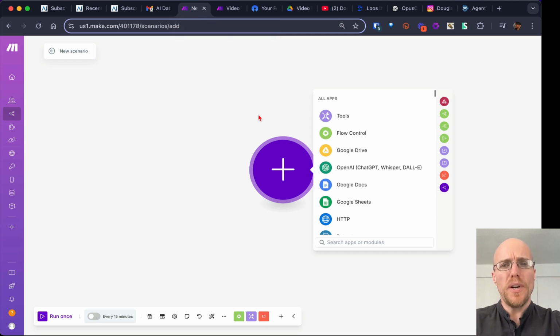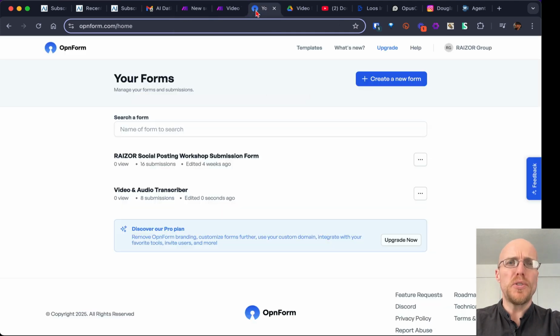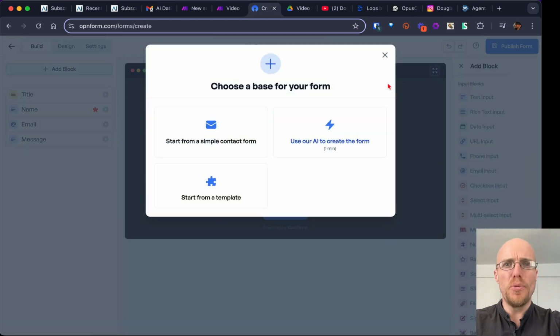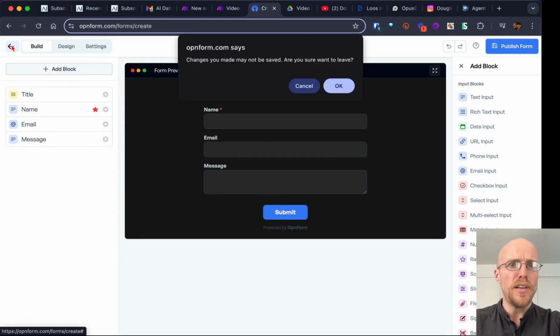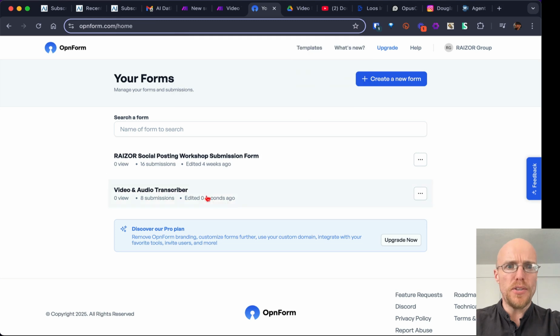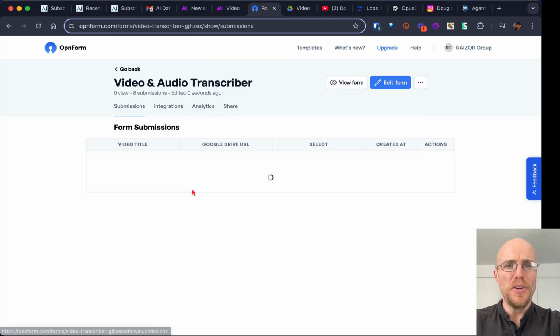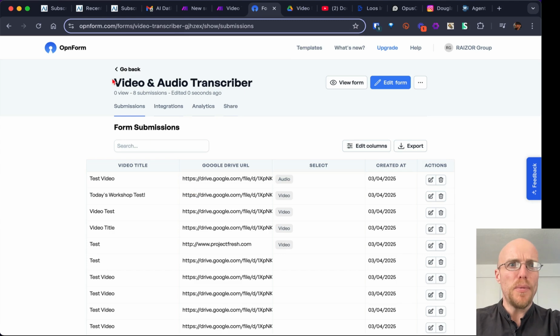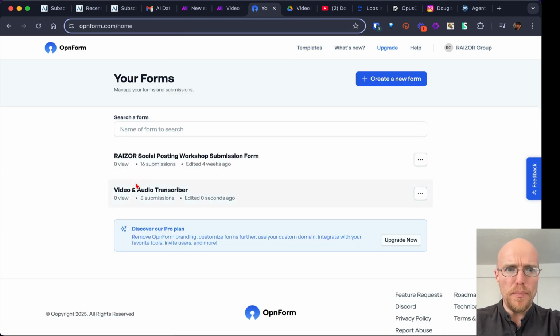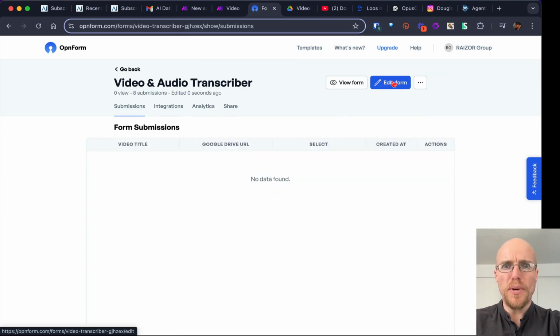Okay, first thing we're going to do is create a form. So in openforms.com, you can create a new form. I'm not going to go through the whole thing, but you just go from scratch. And I'm going to show you the one I already built because it's so simple. Edit form, here we go.